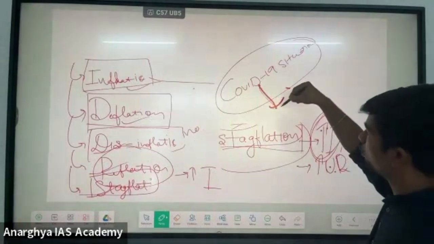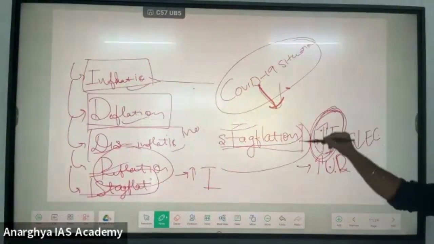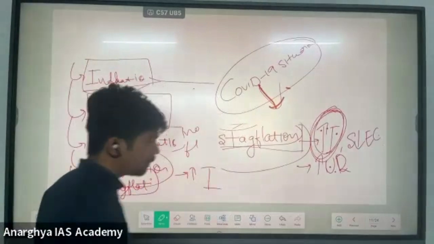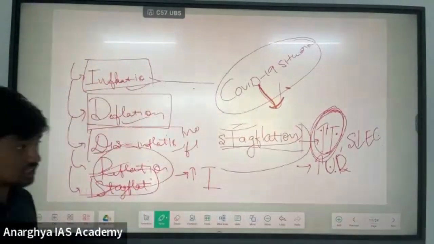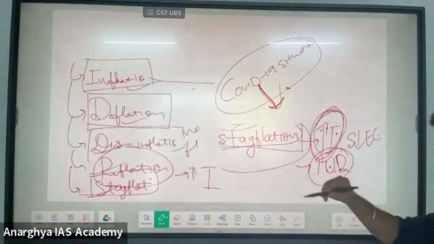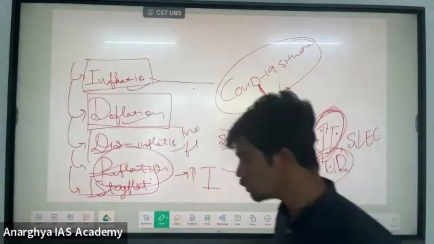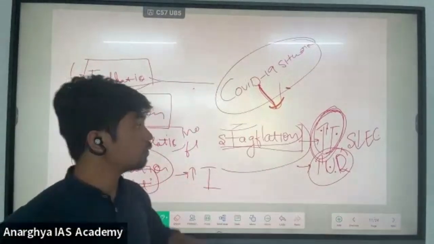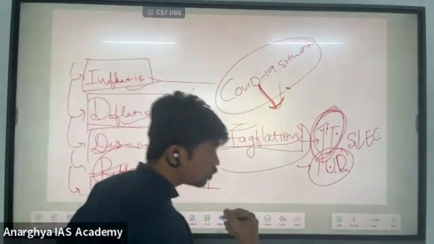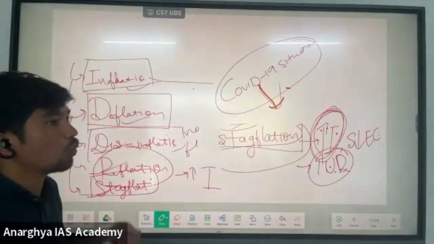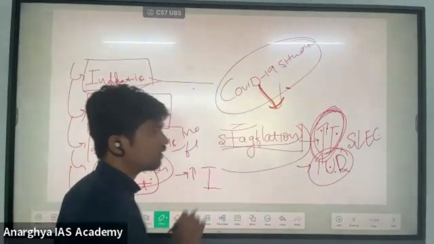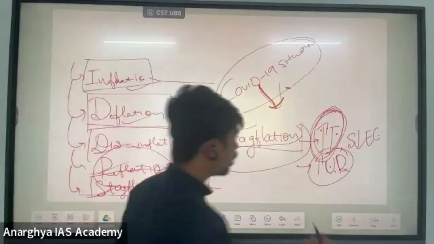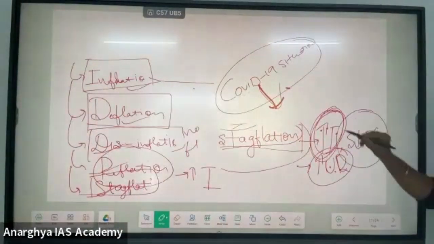In the COVID-19 example I gave, there was an increase in inflation. Because of the lockdown, the factories closed down. Because the factories closed down, there was an increase in the unemployment rate. Because of the lockdown, there is no production. If there is no gross value added in that particular year, then automatically it suggests that there is slow economic growth.